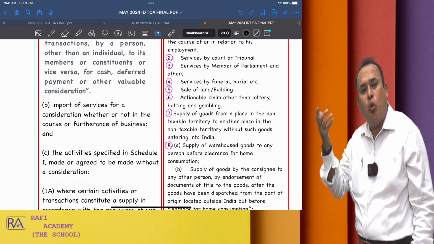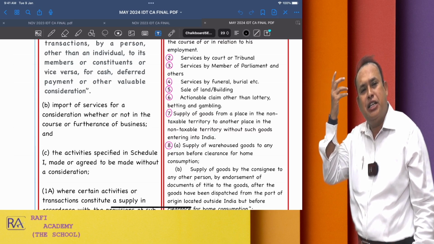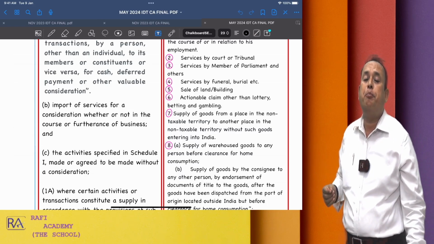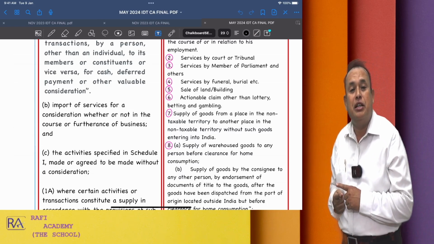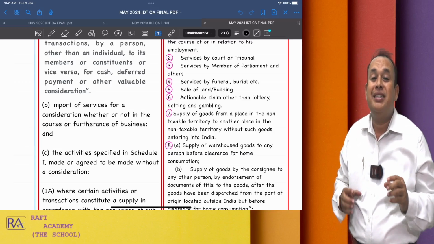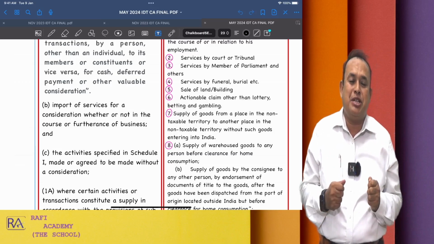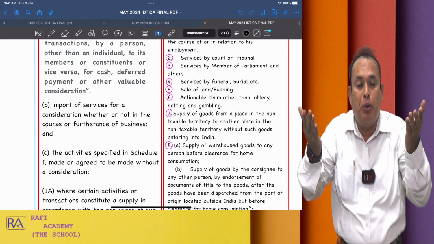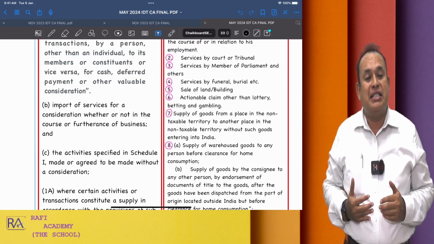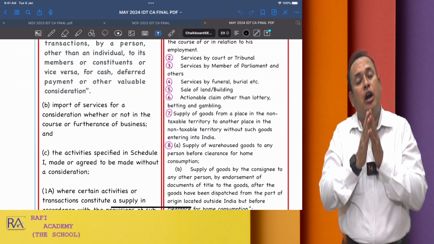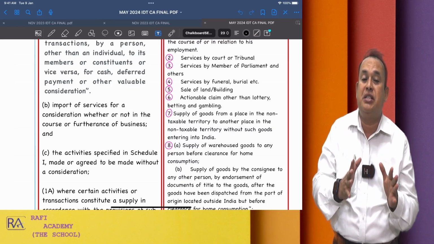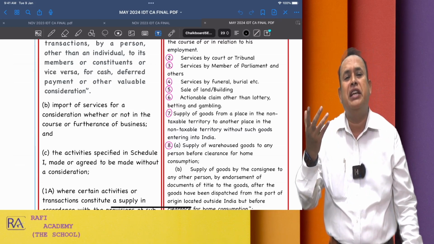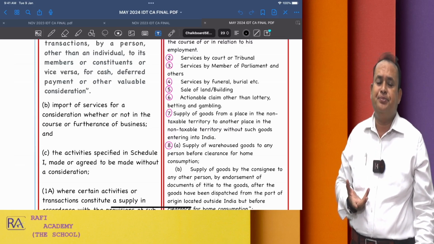And also we have a declared nature of supply. What is supply of goods, what is supply of services has been declared in Schedule 2, which has now been very clearly mentioned by saying that under section 7, subsection 1, capital A, where it shows the finger to refer Schedule 2 to note declared nature of supply. Supply has been declared as supply of goods, as supply of services. We are bound to follow those particular transactions. If it is supply of goods, we have to follow supply of goods only. If it is supply of service, we have to follow supply of service only, which is called declared nature of supply, which is Schedule 2 of the CGST Act.